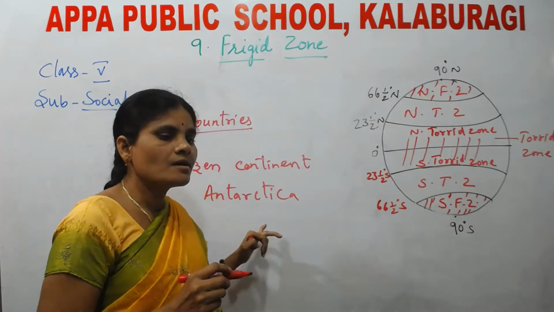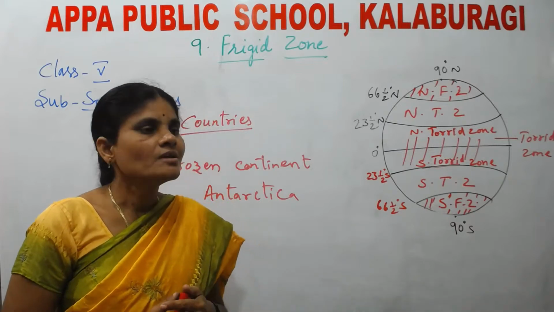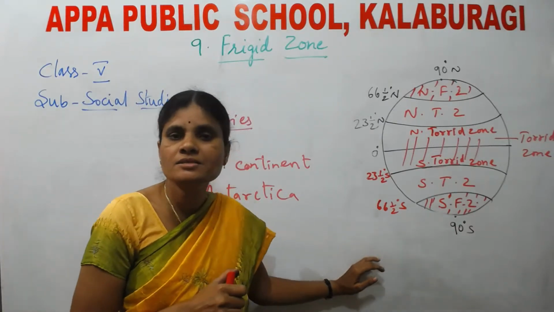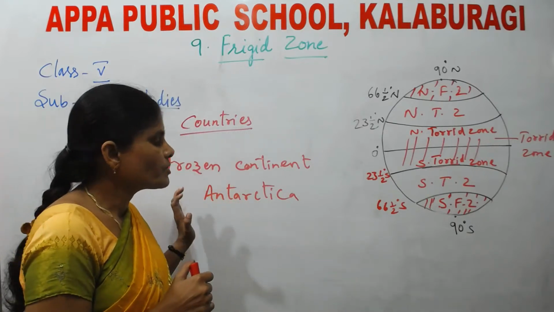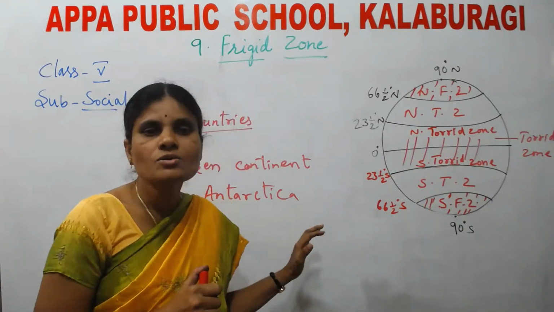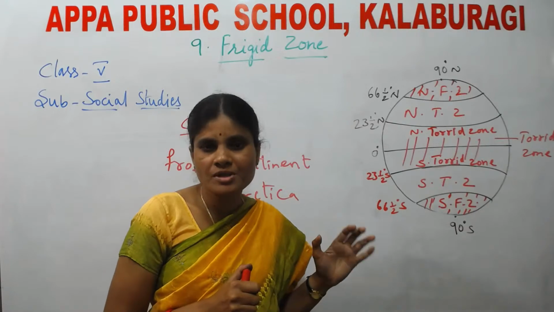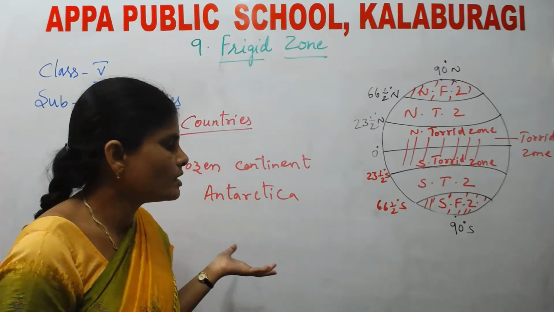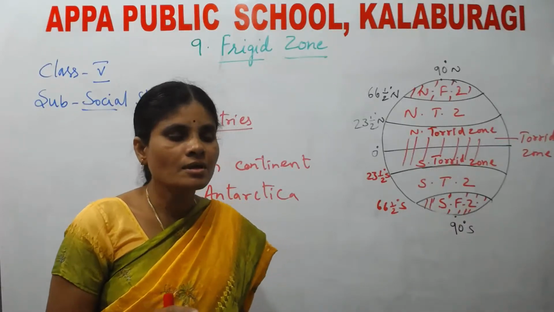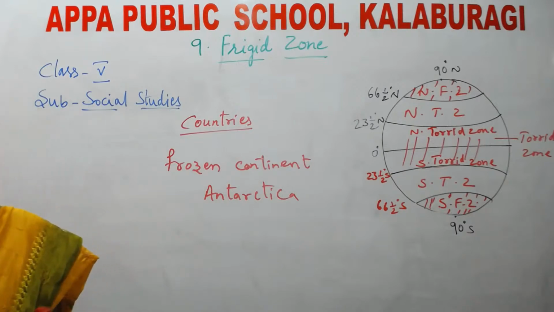This Antarctica is located in the South frigid zone. Understood, children? It is extremely cold. Why is it extremely cold? Because it is covered with ice throughout the year. So that is why it is uninhabited by people. That means we do not find any people in Antarctica. It is called the frozen continent.